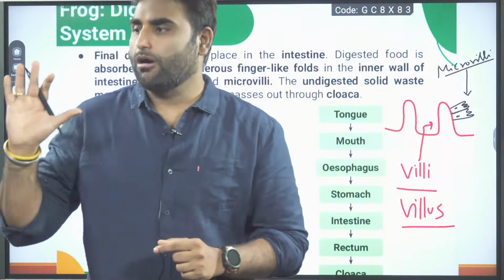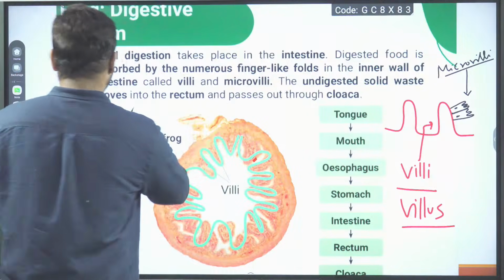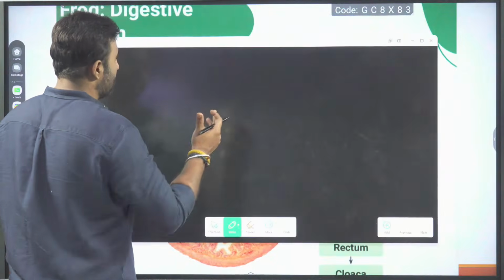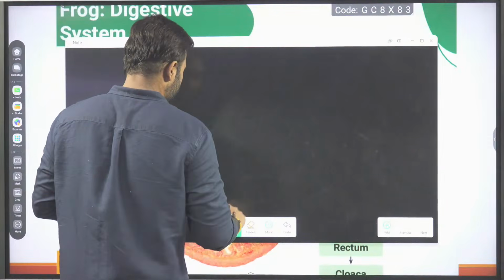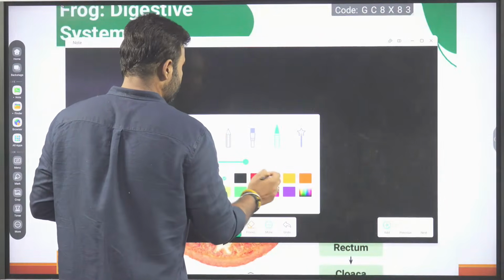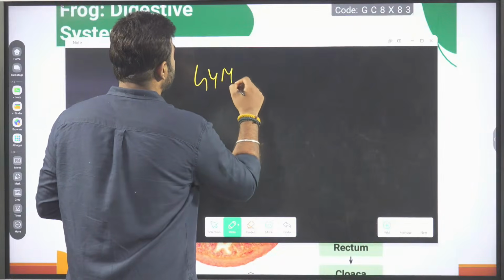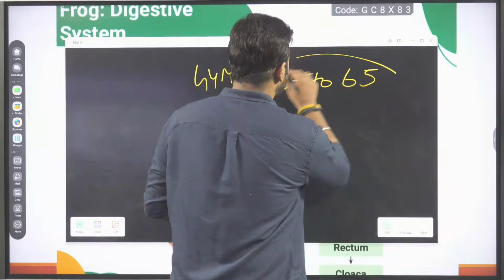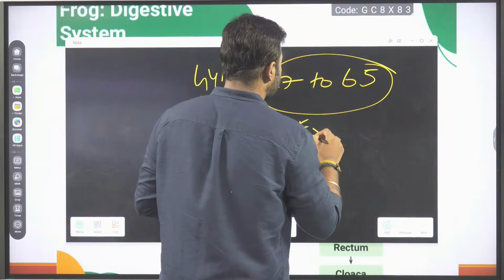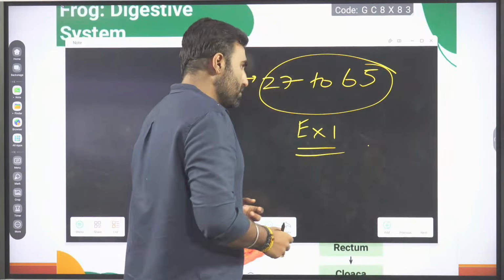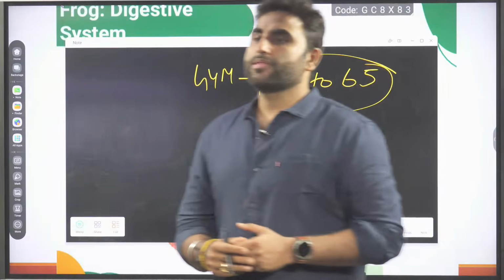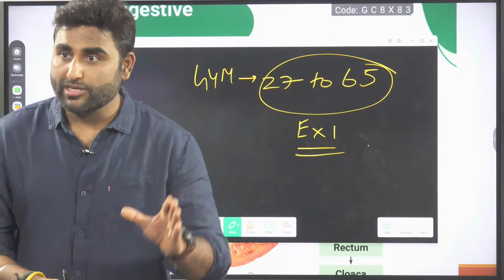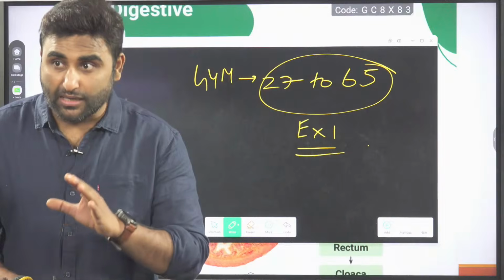Now what is your job? Students who are having the gym booklet, from your gym booklet you can solve question number 27 to 65, exercise 1. These are the questions related to whatever we studied today.